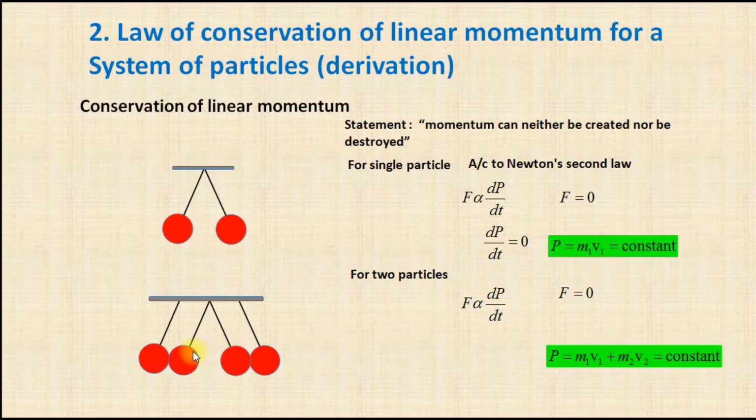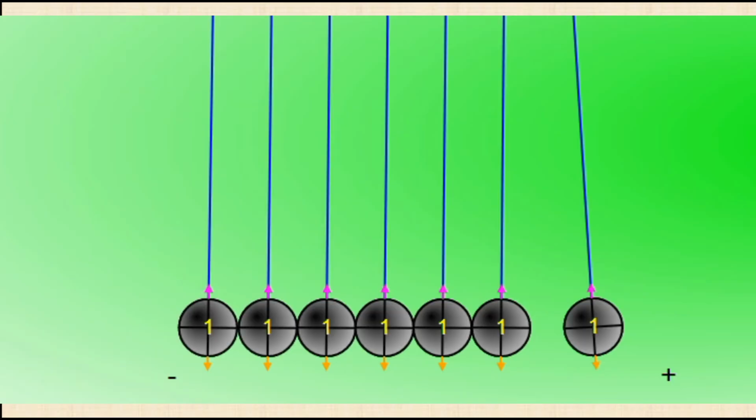Now we consider the system consisting of two particles here. For these particles also, if the external force is 0, then the total momentum of these two particles is m1 v1 plus m2 v2. So m1 v1 is the mass and velocity of the first particle and m2 v2 is the mass and velocity of the second particle.